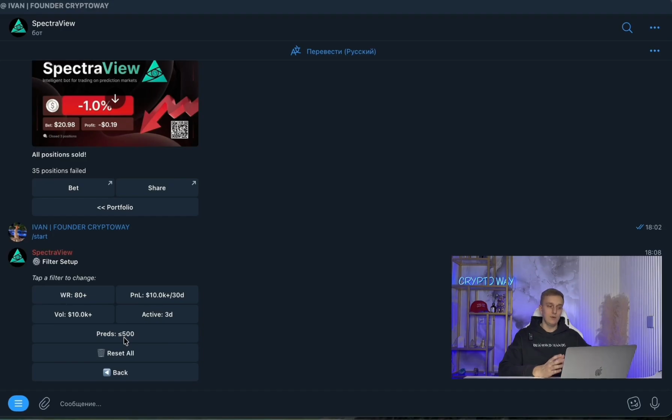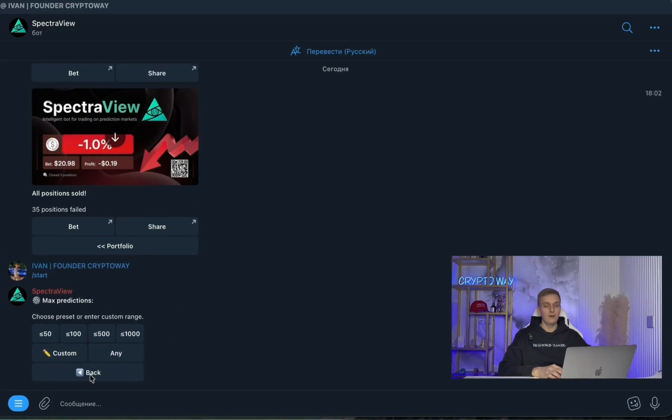So it's important for us to find traders who essentially move carefully, place bets rarely but accurately, and have a high win rate. They are also active and don't have too many predictions. As a rule, I set the limit here to 500. You can choose any other value by clicking the button. All of this is easy to edit in this case.